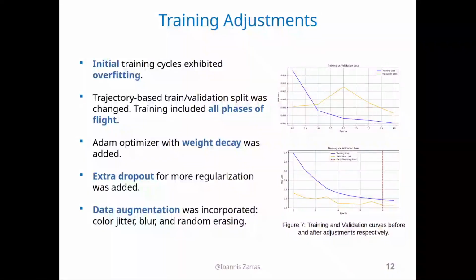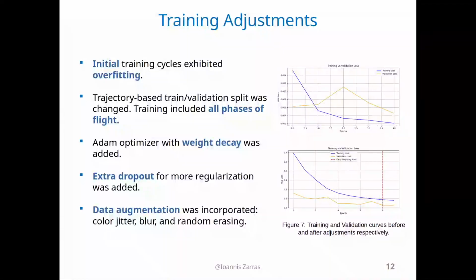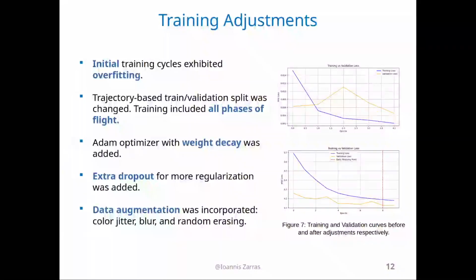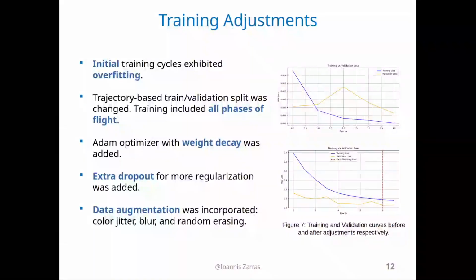And indeed, after changing the train-validation split to include more phases of the flight, so to be certain that the model is trained on liftoffs and landings, and also on the median part of the trajectory, the results already improved.